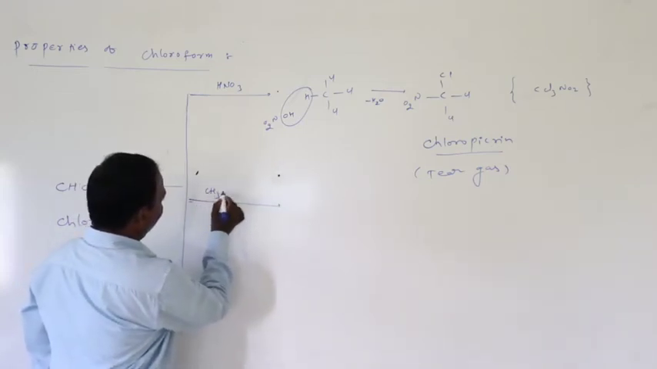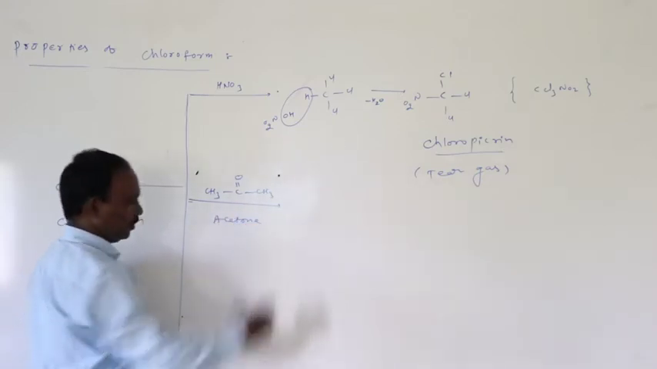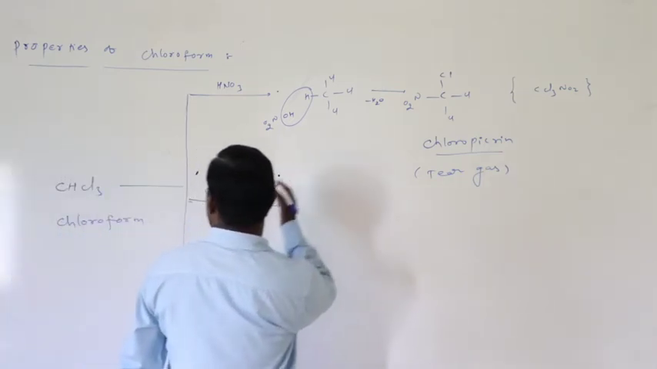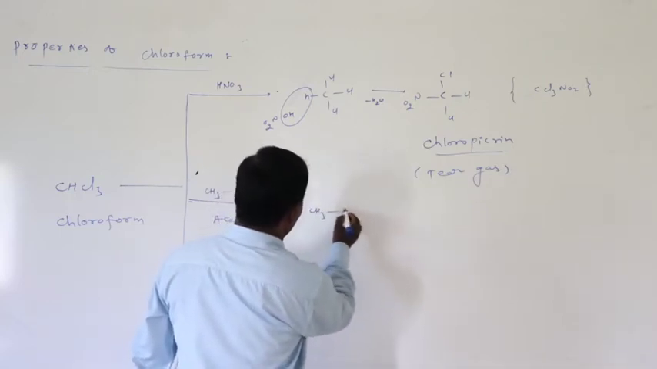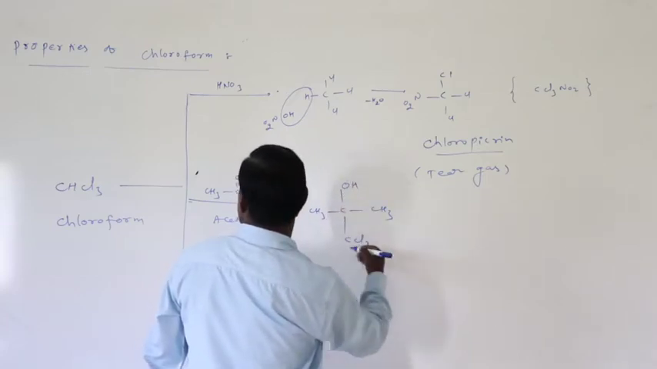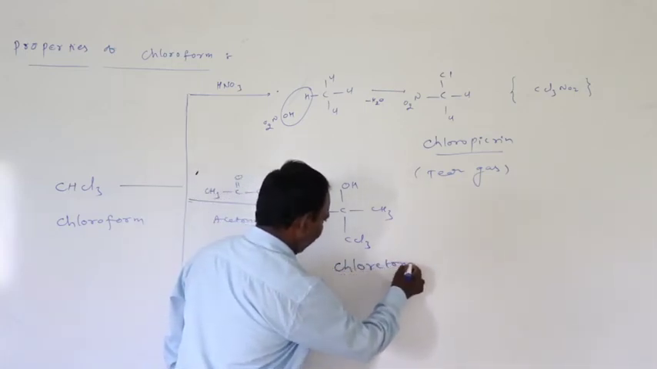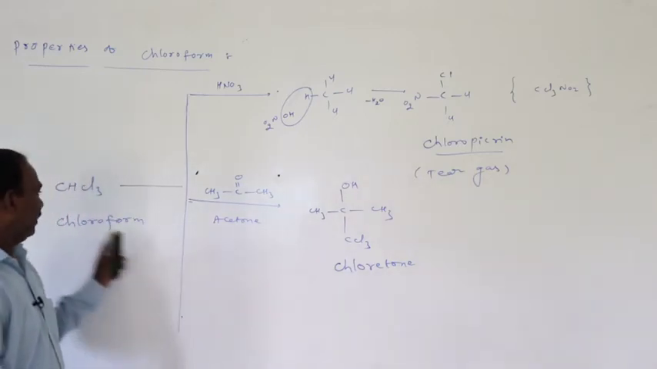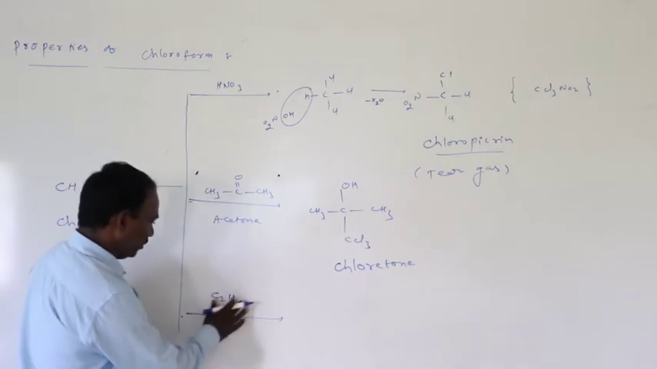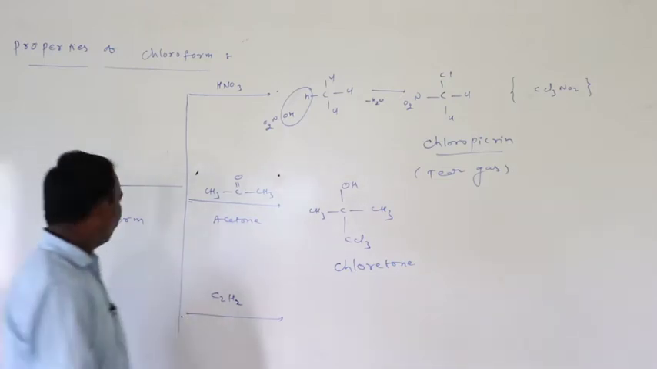It is on treatment with acetone, CH3COCH3, that chloroform produces chloretone, CH3 C CH3 with OH and CCl3. This is called chloretone formation.